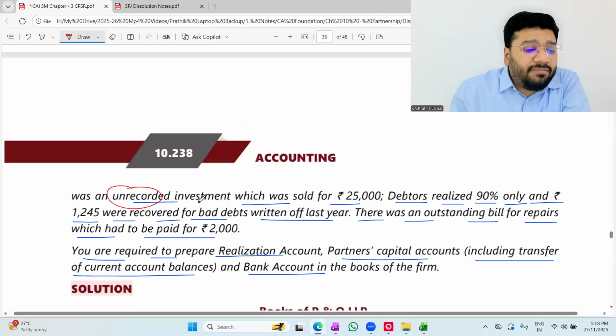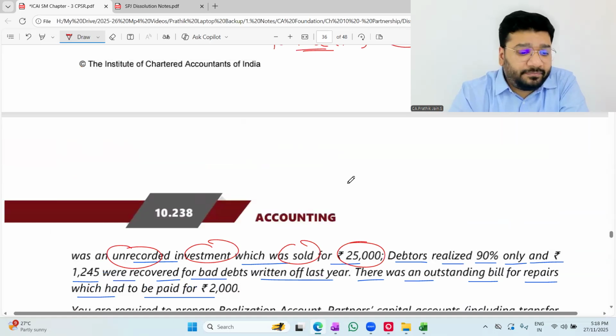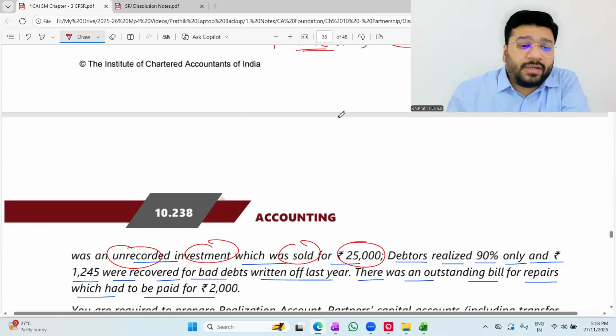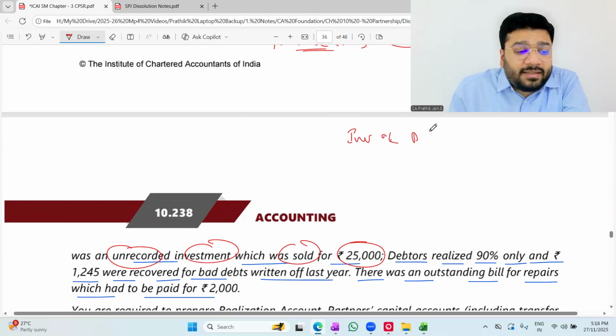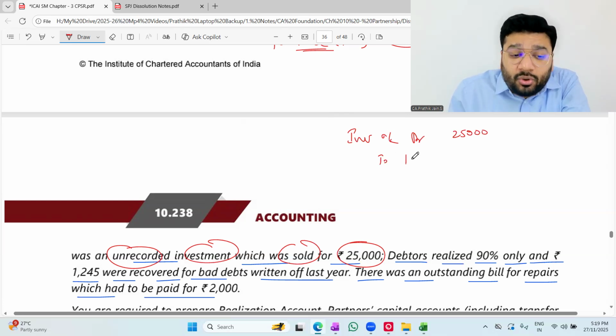There was an unrecorded investment which was sold for 25,000 rupees. Unrecorded investment. What is the entry? Sold it for 25,000. Now, unrecorded asset, if I record it in the books of accounts, what is the entry? In the normal case, admission, retirement, death and all. What is the entry for recording unrecorded assets in books of accounts? So an asset is getting created, and this asset is coming to you from nowhere. So it is a gain. In the event of dissolution, if any gain happens, it will be routed through the realization account. Any problem? This is a gain.